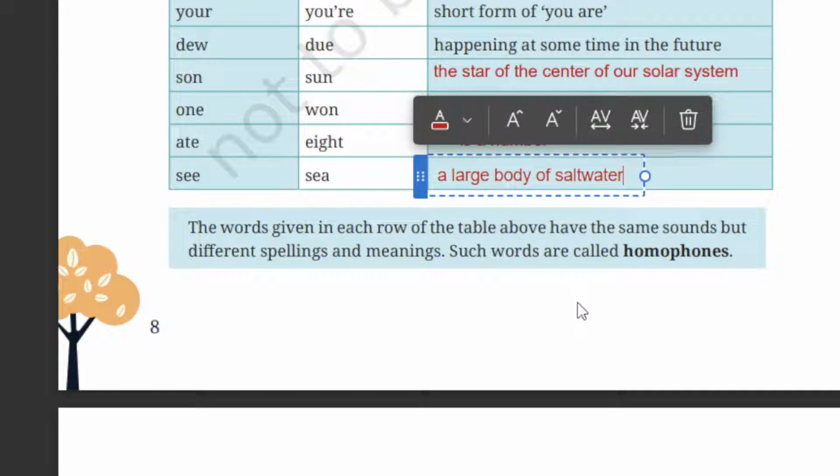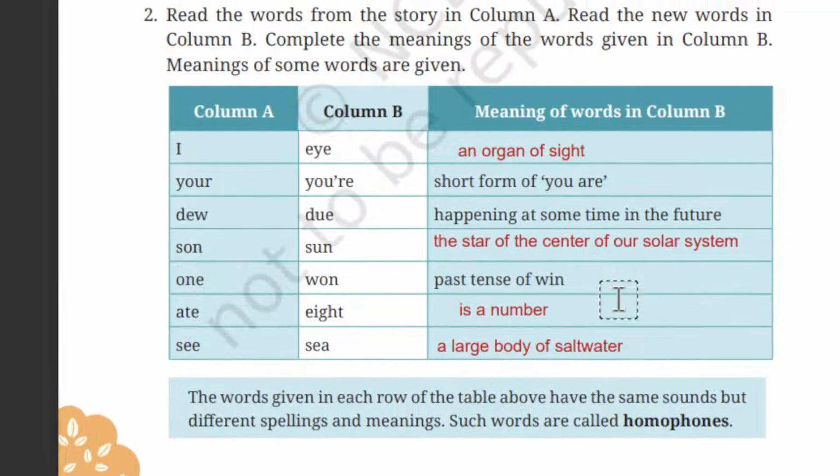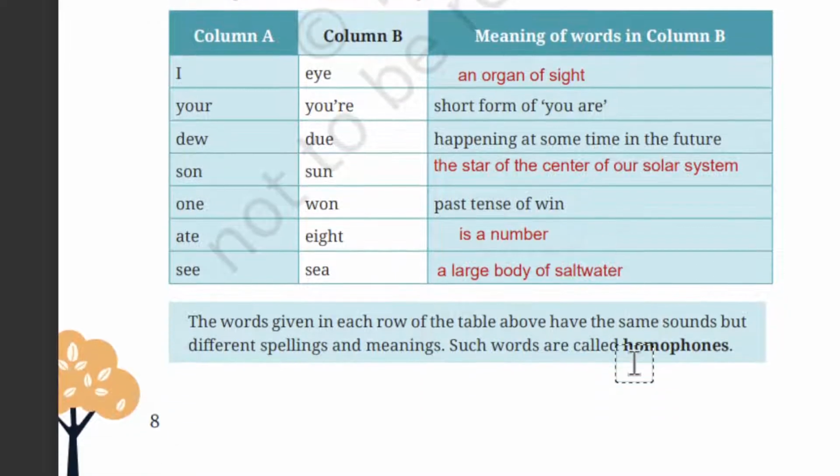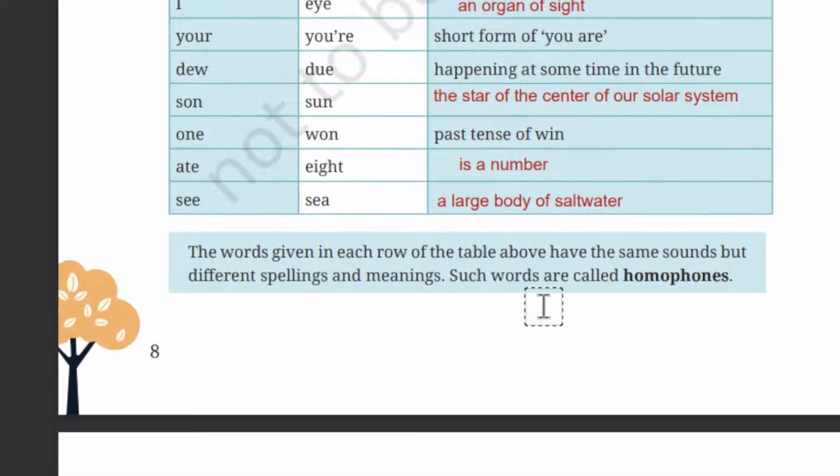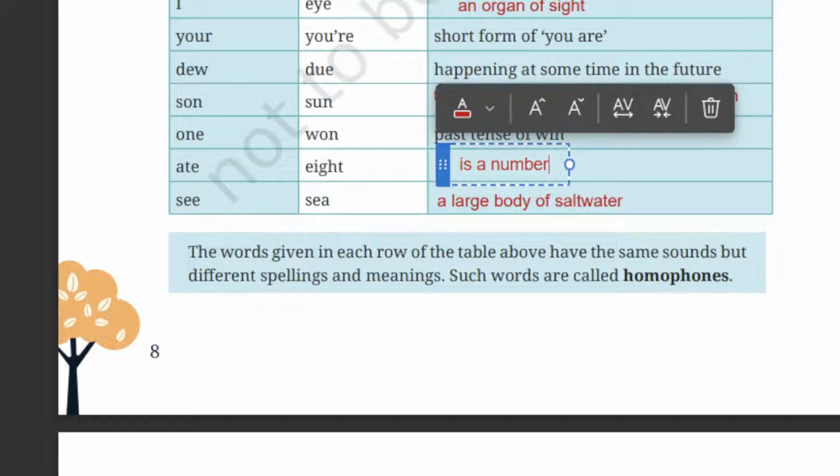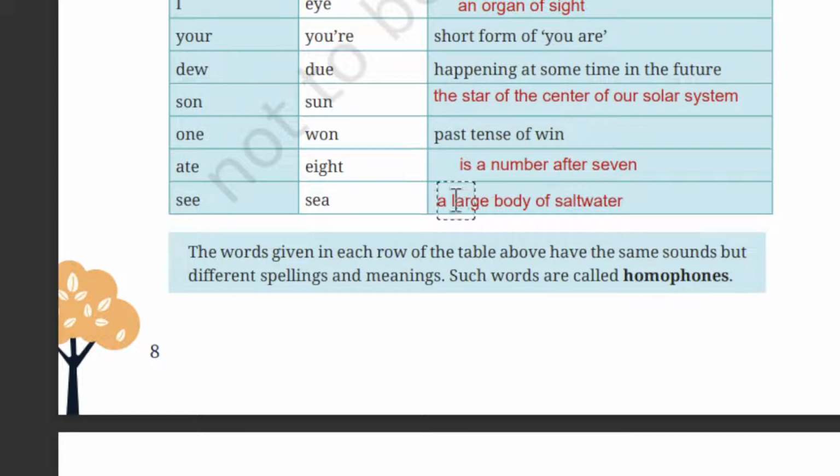So that is C. Okay, now we have completed. I means an organ of sight. You are, short form of you are. Due, happening at some time in the future. Sun, the star at the center point of our solar system. One, past tense of win. Eight is a number. You can write it after 7 also. Eight is a number after 7 or before 9. Sea, a large body of salt water.